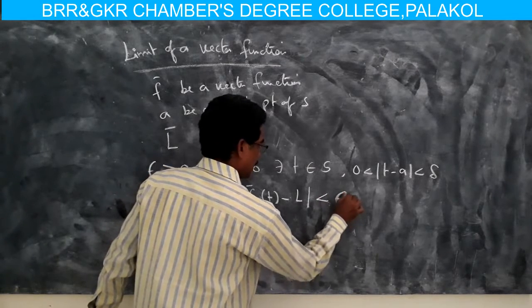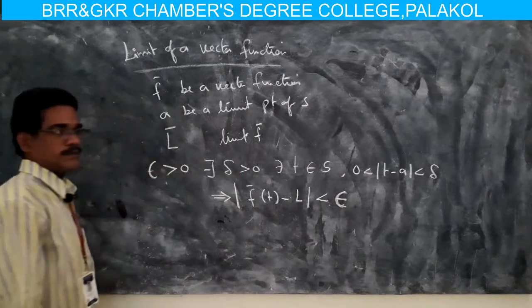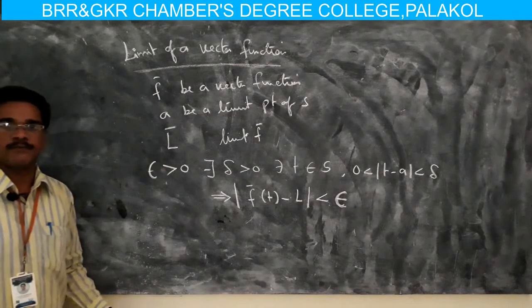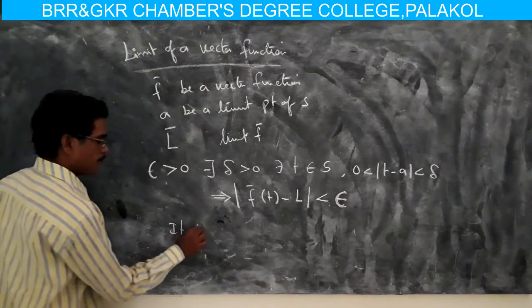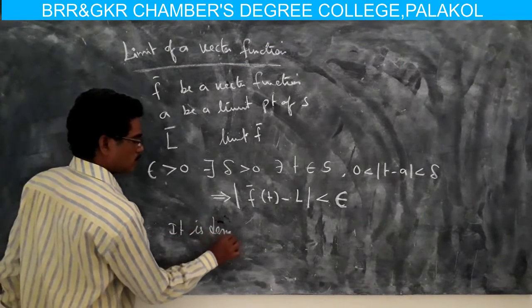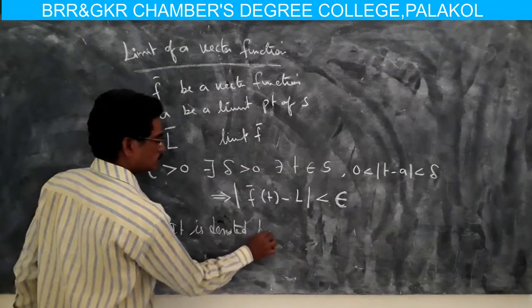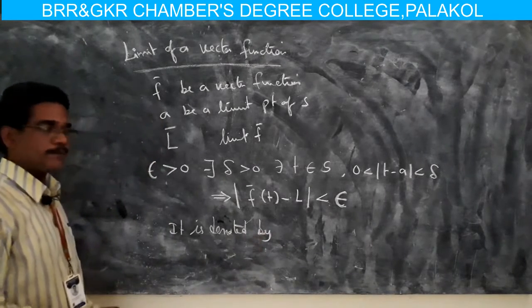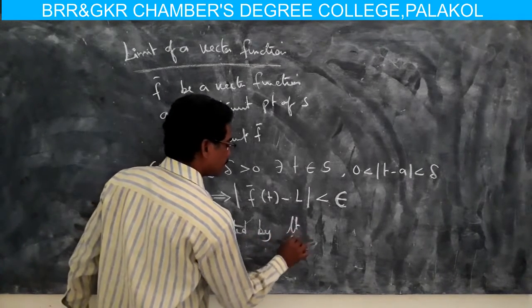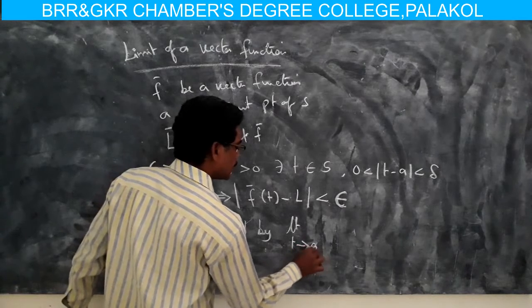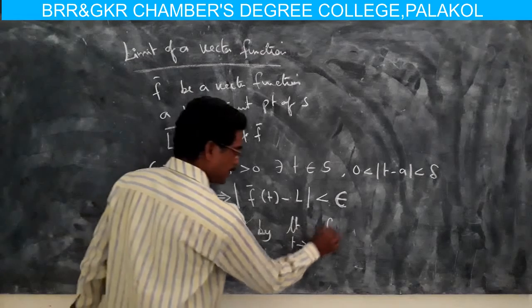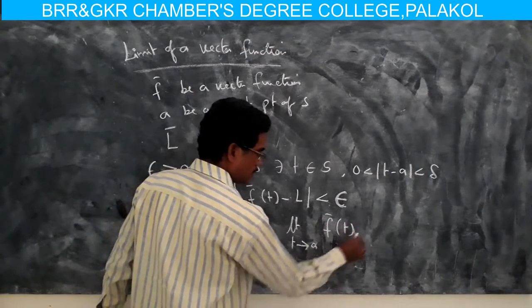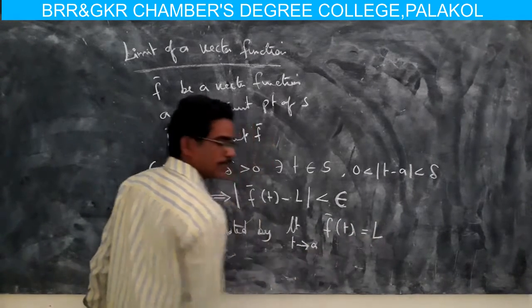This is the limit of a vector function, and simply it is denoted by limit t tends to a of f bar of t equal to L.